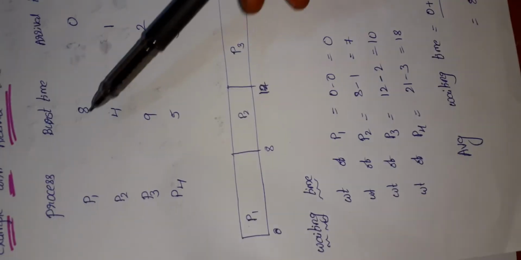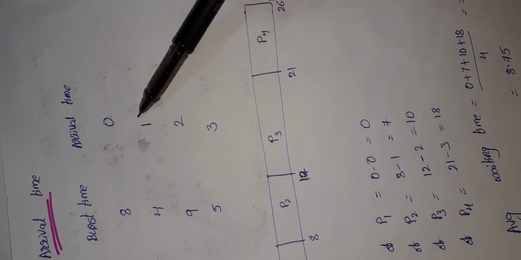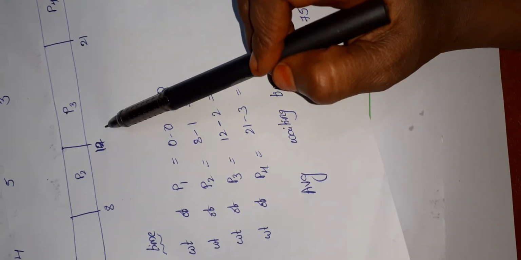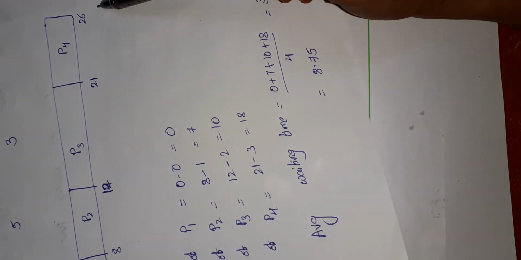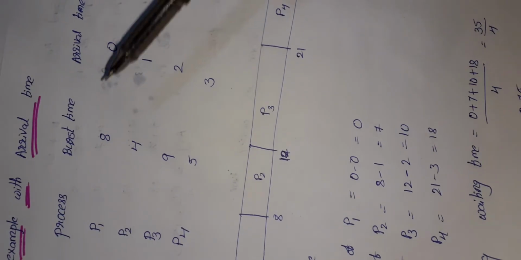Hope you understand. And here I am showing another example, the same example, P1 8, 4, 9, 5, but taking the arrival times 0, 1, 2, 3. So the Gantt chart will be the same, but here there is a chance of changing the waiting times because we are adding arrival times.